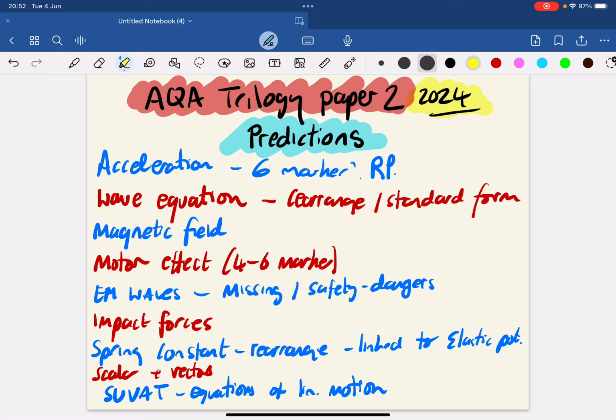So these are just some of the things I think might come up. They may not come up, but my Paper 1 predictions were around about 60% right on both papers, on both the trilogy and the triple science physics paper. So make sure you revise everything, use the specification. There are some other exam tips on the channel, so make sure you look at those videos as well.